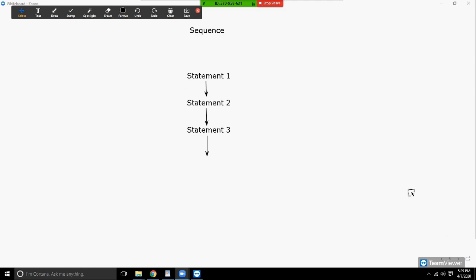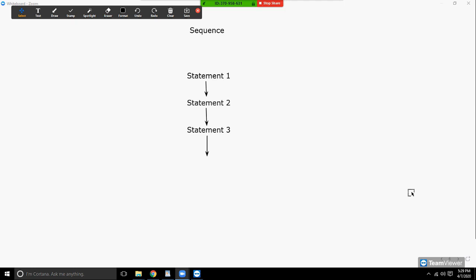So the first one is the sequence construct. The sequence construct means that the statements are being executed sequentially. This represents the default flow of execution of the statements. Every Python program begins with the first statement of the program. Each statement in turn is executed. When the final statement of the program is executed, the program is done.